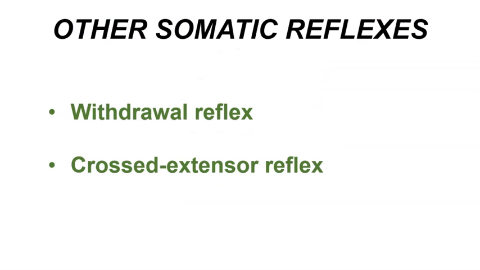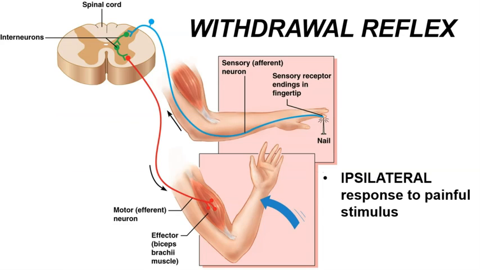Other somatic reflexes include the withdrawal reflex and the crossed extensor reflex, and we'll examine both of these now. So the withdrawal reflex is a response to a painful stimulus in a limb. We see that the sensory receptors in the skin will detect pain in the limbs and communicate that through sensory neurons to interneurons that are located within the spinal cord.